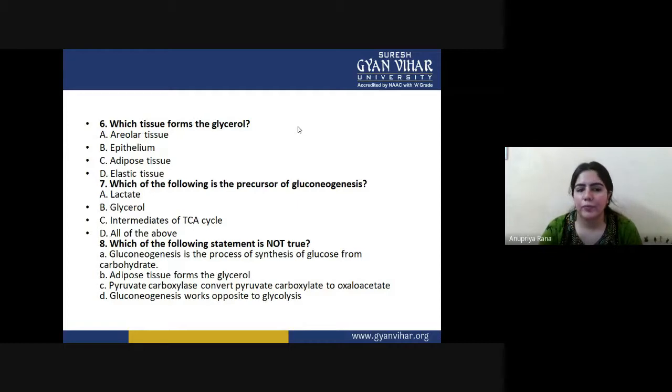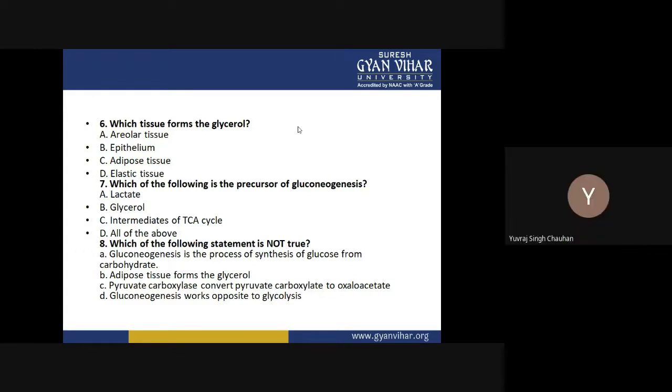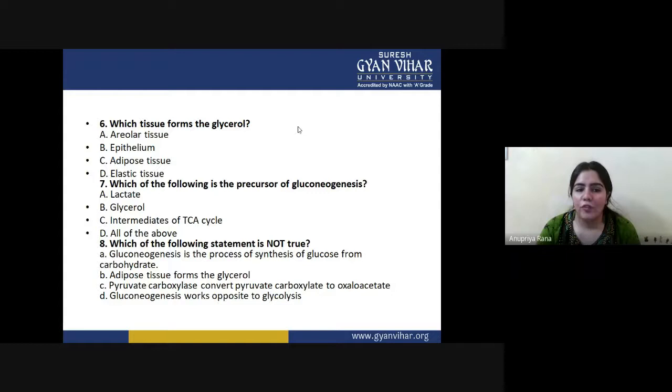Ma'am, it's adipose. Which one of the following is a precursor of gluconeogenesis? Precursor means it starts the gluconeogenesis. Ma'am, lactate. All of them: glycerol, lactate, intermediates of the TCA cycle. We studied that all of these can be precursors of gluconeogenesis. So from lactate, from glycerol, from any intermediate like succinyl CoA of the TCA cycle, they can initiate gluconeogenesis.